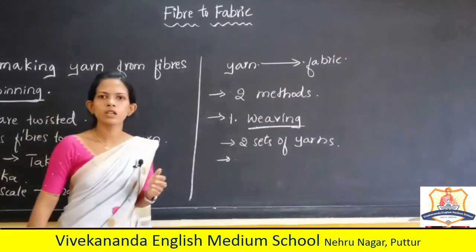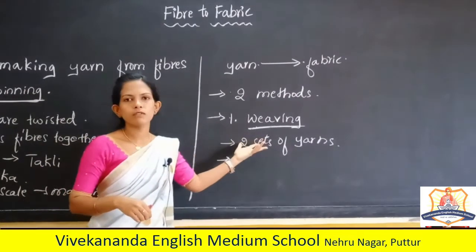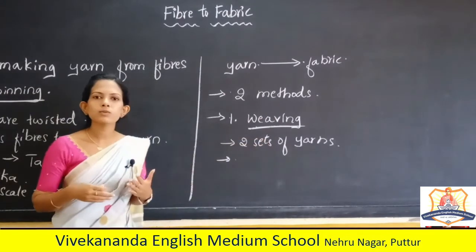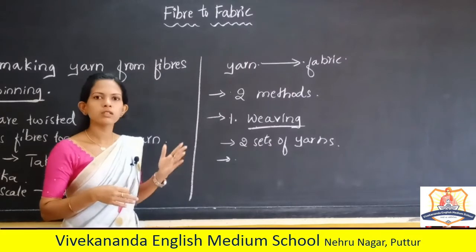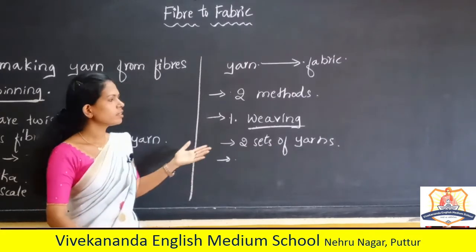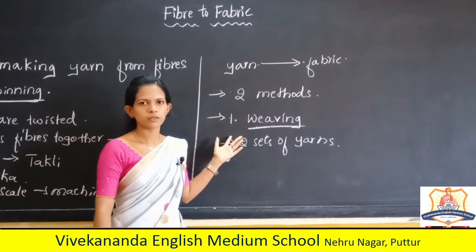So what is weaving? The arrangement of two sets of yarns together to make a fabric is called weaving.